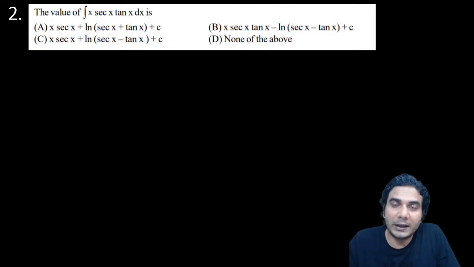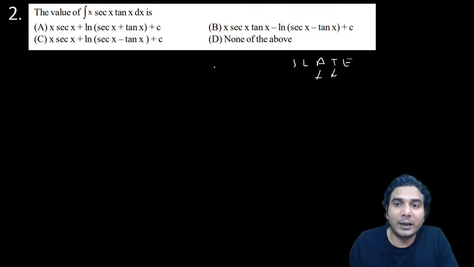And in the order I, L, A, T, E, T is the second function. Algebraic is before trigonometric. So that means your x is going to be differentiated. I, L, A, T, E. So this is going to be the first function, algebraic, and you need to always integrate trigonometric, all right? Because in trigonometric integrations, it never vanishes, all right?